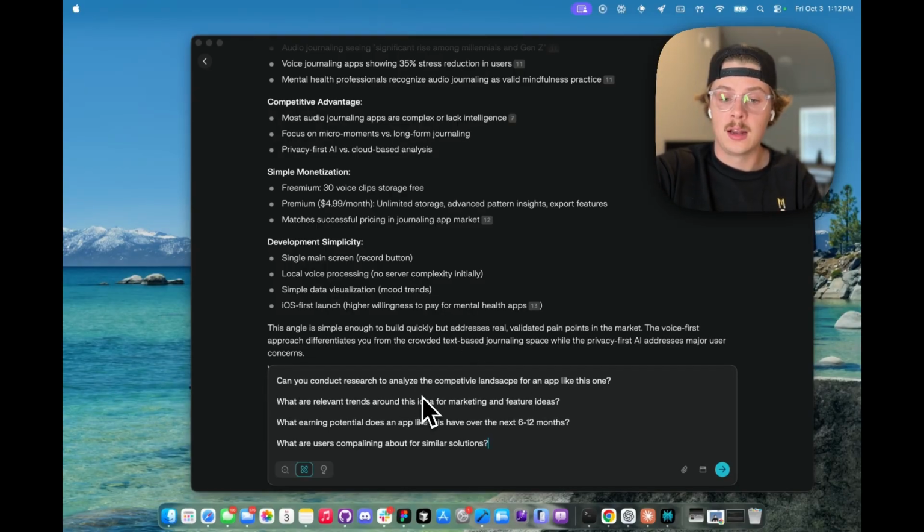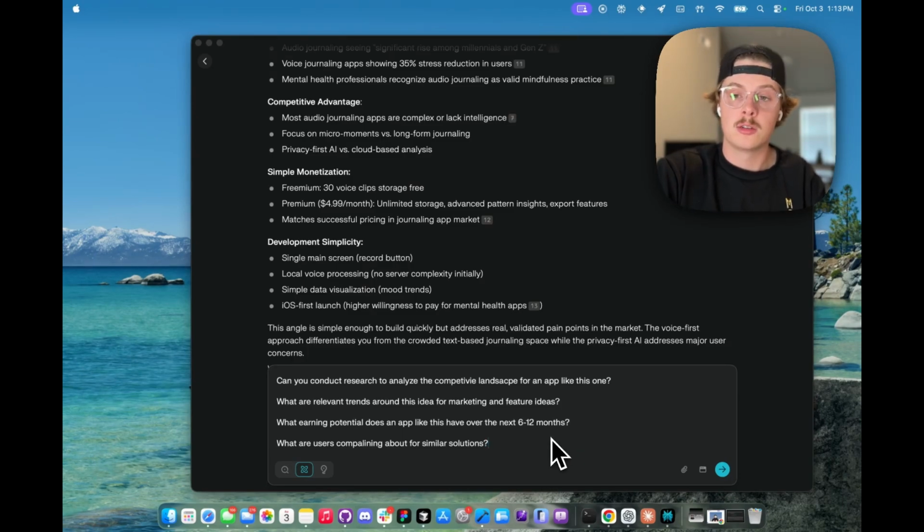Okay, so the follow-up prompt is going to be as follows. Can you conduct research to analyze the competitive landscape for an app like this one? What are relevant trends around this idea for marketing and feature ideas? What earning potential does an app like this have over the next 6 to 12 months? And then what are users complaining about for similar solutions? So we've kind of wrapped steps 3 and 4 together because it's already solved step 3 for us in a lot of ways. But now I'm going to dig a little bit deeper so I have a better understanding of the landscape that I'm getting into when building this app.